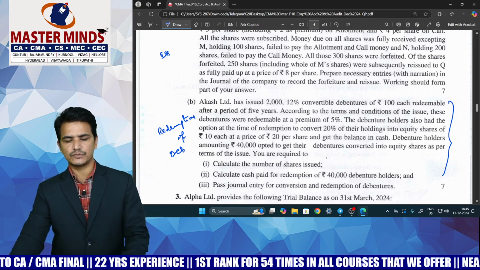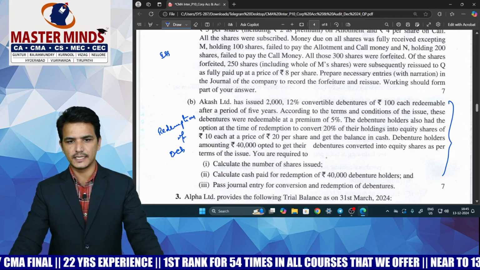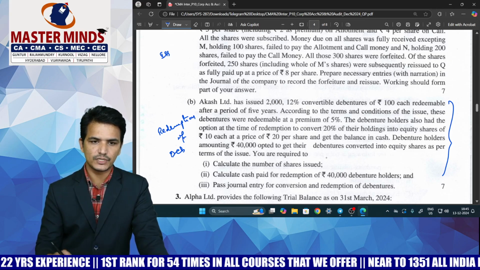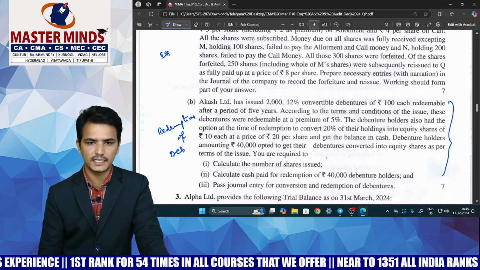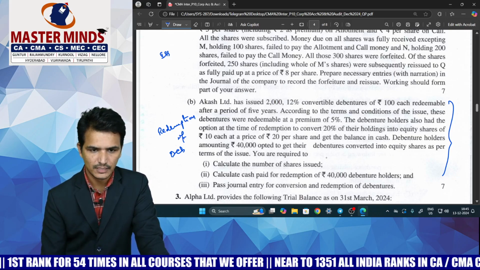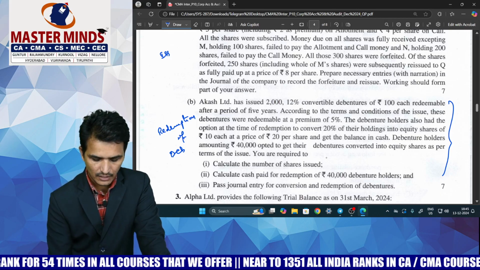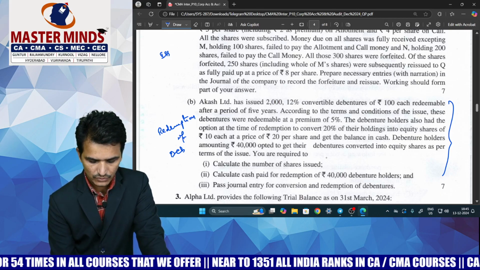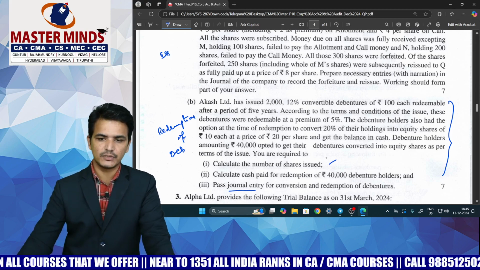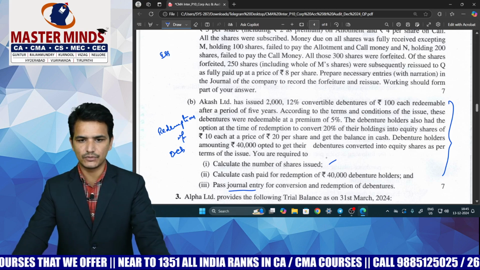But these questions are there in the old syllabus of CA Inter, and also in the CA Foundation new syllabus, where we have this question directly in the CA Foundation study material. So from there they have given this question. But in the foundation study material, we do not have this treatment. They are not asking for journal entries, just the number of shares to be issued and how much cash is to be given to the debenture holders.